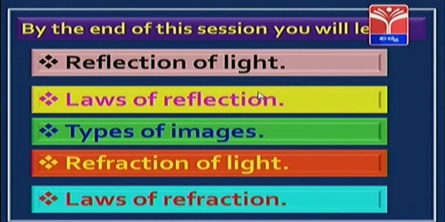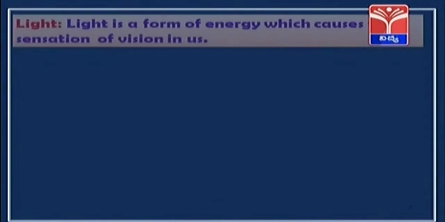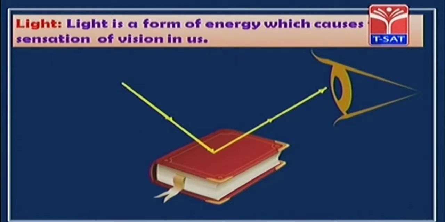First of all, we will see what is light. Light is a form of energy which causes the sensation of vision to us. When light falls on an object and reaches our eye, then we can see the object. Students, remember, light is neither a wave nor a particle, but it has dual character.